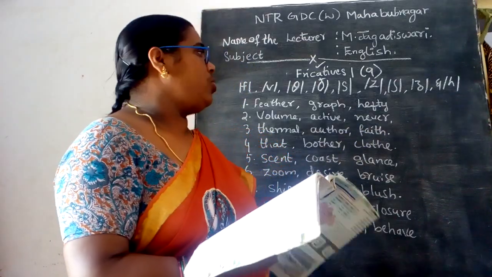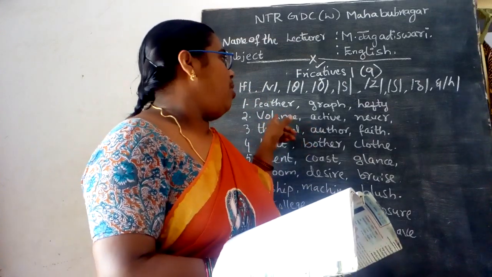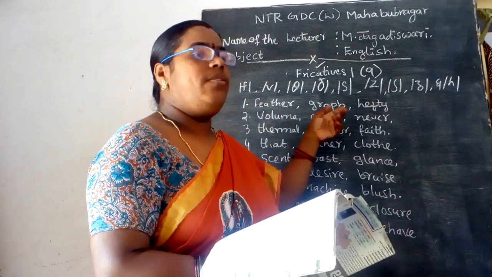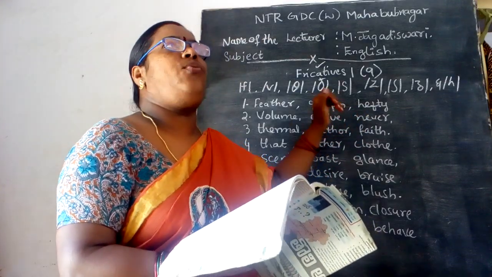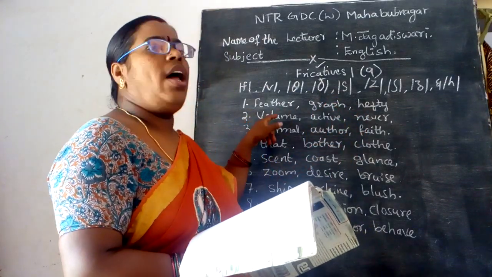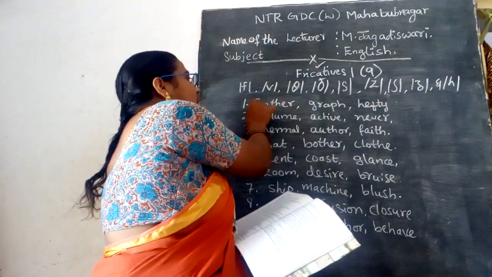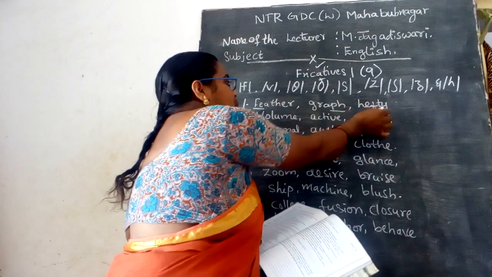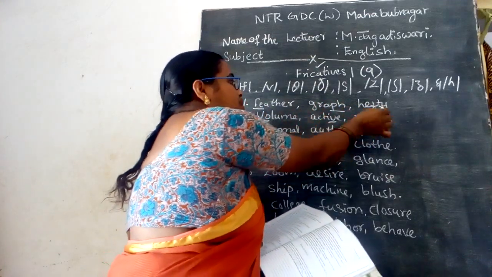Then these are words with the V sound. So again you see the words volume, active and never, where the sound is produced with V. In volume, you can underline the V here. So from this: feather, graph, hefty; then volume, active and never.